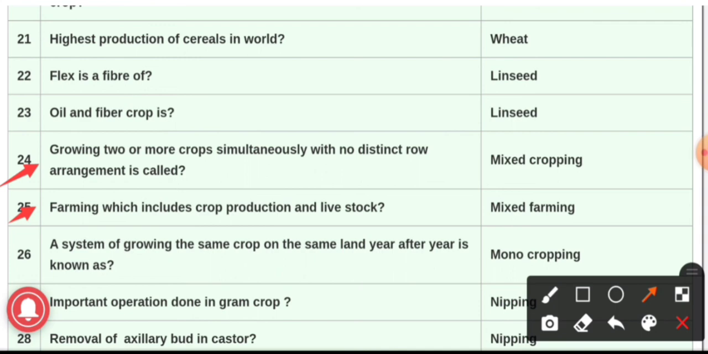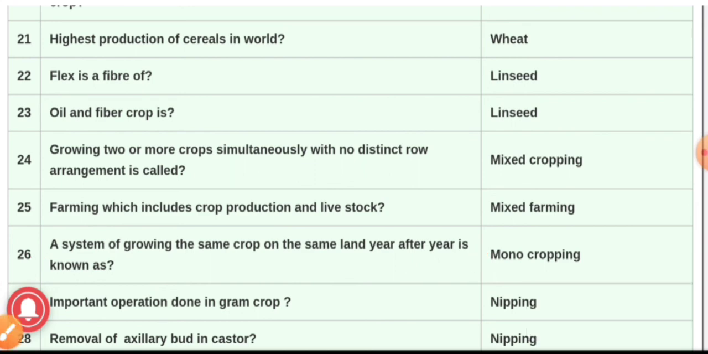Question number 26 now we will see. A system of growing the same crop on the same land year after year is known as monocropping. Question number 27.